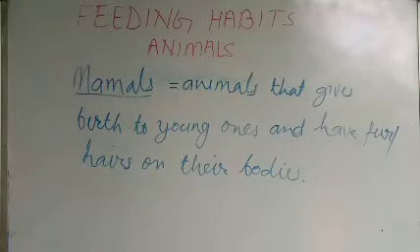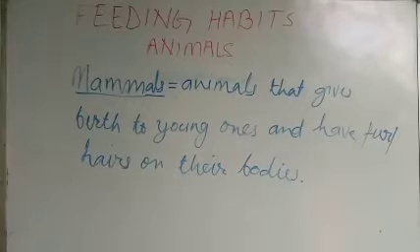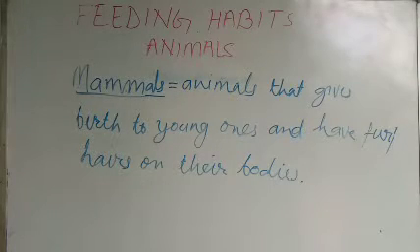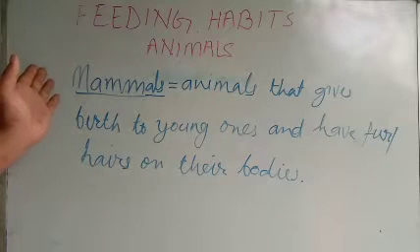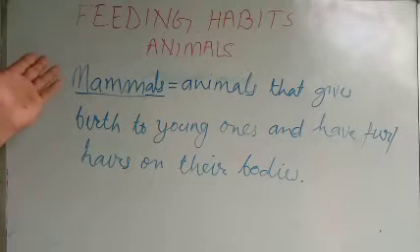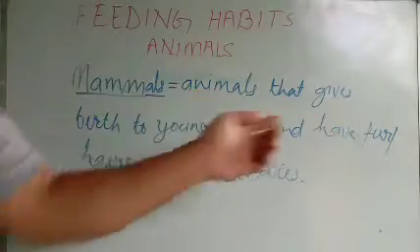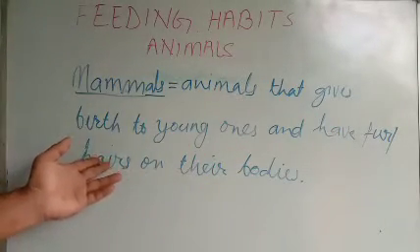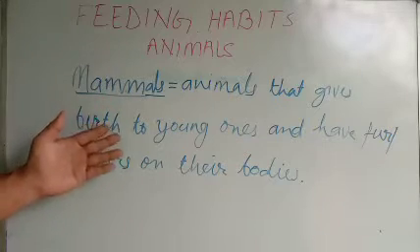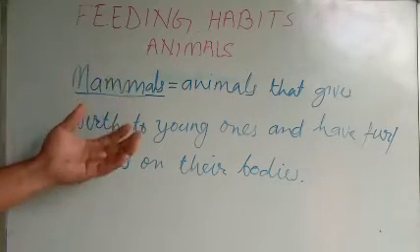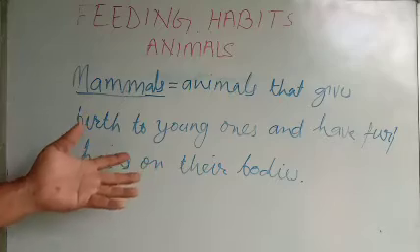What are mammals? Mammals are the animals that give birth to young ones and have fur or hair on their bodies. In very simple terms, mammals are animals which give birth to the young one and have either fur or hair on their body, and the females produce milk, like human beings and many other animals.